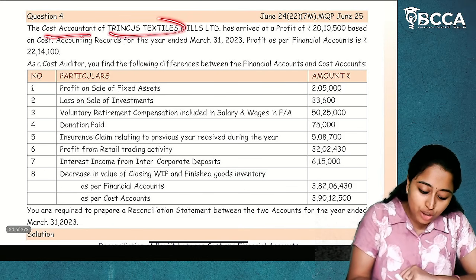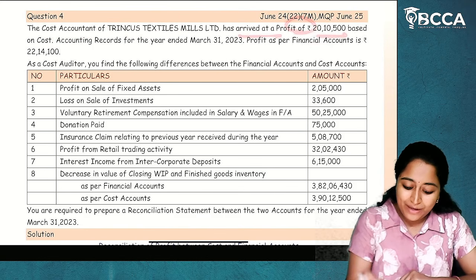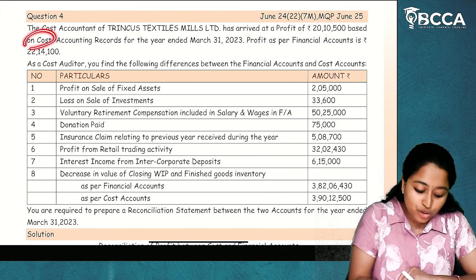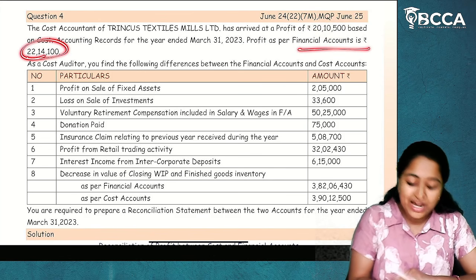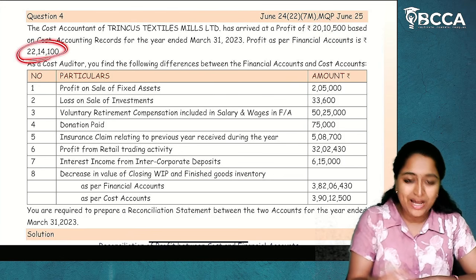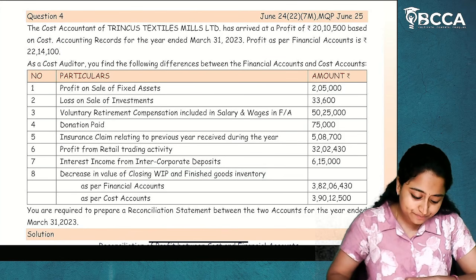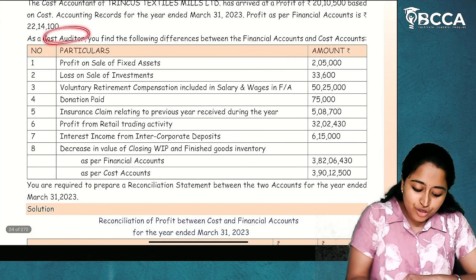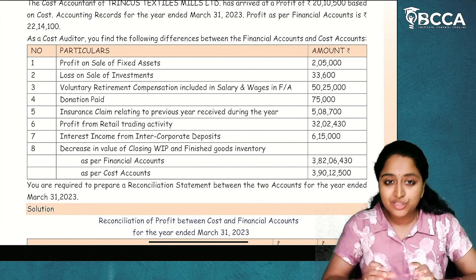The cost accountant of Trinkus Textiles Mills Limited has arrived at a profit of 20,10,500 based on the cost. So this is the costing profit. And we have also financial accounting profit of 22,14,100. Now, as a cost auditor, you find the following differences between the financial accounts and cost accounts. Now, what are those differences?